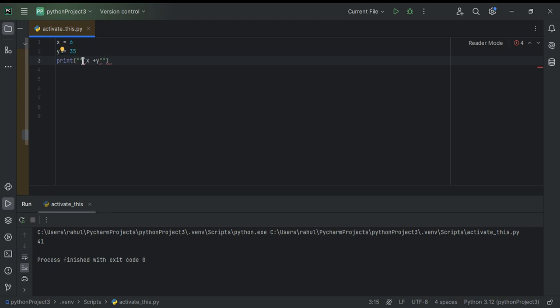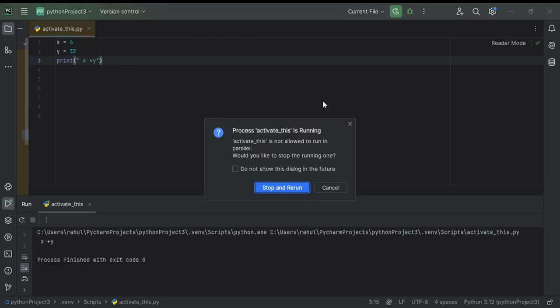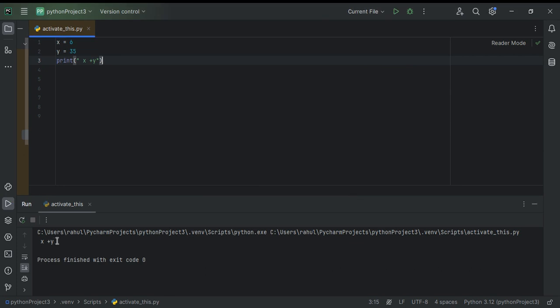Let's see what the output is. You may be wondering why we get the output x plus y. When we put quotation marks, it shows that x is a string, not an integer, and y is a string, not an integer.